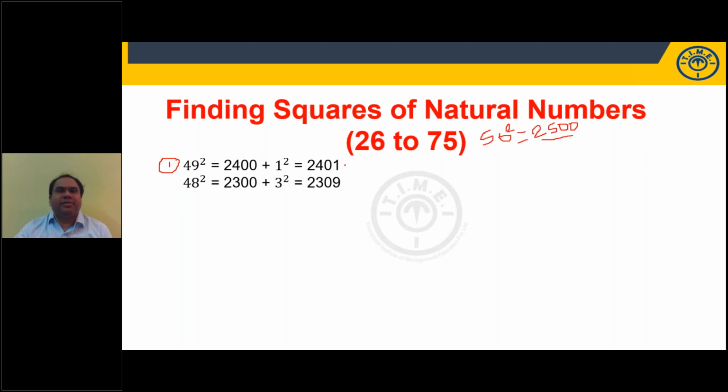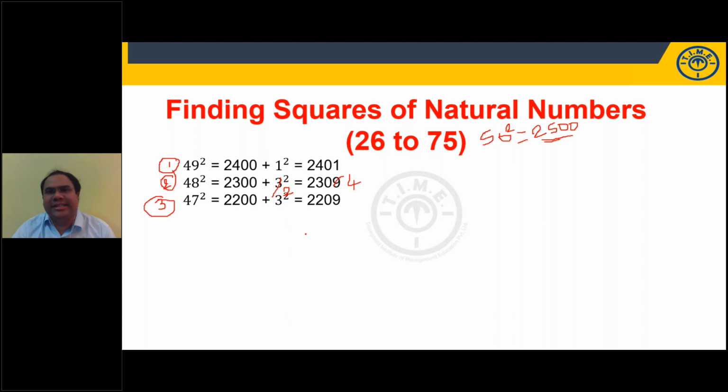Right? 48 square. 48 is how much less than 50? If you compare with 50, 2 less. 25 is my base, right? 25 minus 2, 2300. It is 2 less, so it is 2 square. My mistake, typing mistake, students. It is 2304. 47 square. 47 is 3 less than 50. 25 minus 3, 2200, plus 3 square I am adding, 2209. Here it should be 2 square, not 3 square, in the second, 48 is 2 less. 25 minus 2, 2300 plus 2 square, 4, 2304.